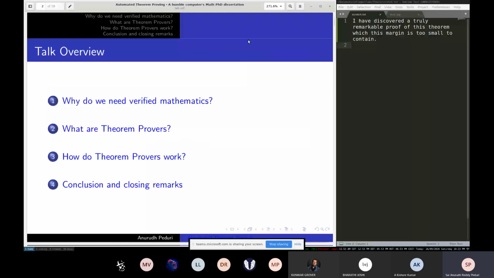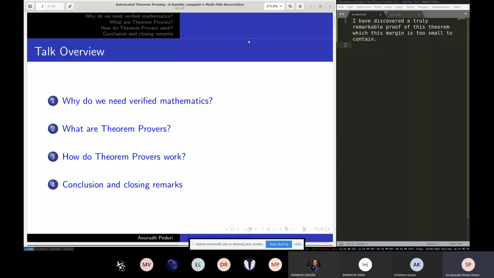We're trying to see how we can teach that to computers. So the talk will be in four parts. The first thing is I'll talk about what verified mathematics is and why we need it. Second thing is the title itself, what these so-called theorem provers are. And once I describe them, you'll obviously want to know how they exactly work because they seem too fancy and unrealistic. And finally, just a few remarks on this field of research and technology.